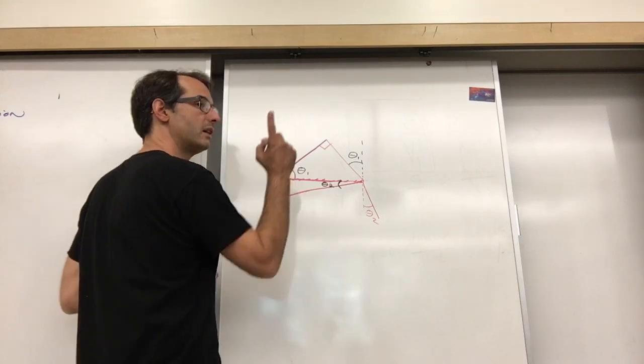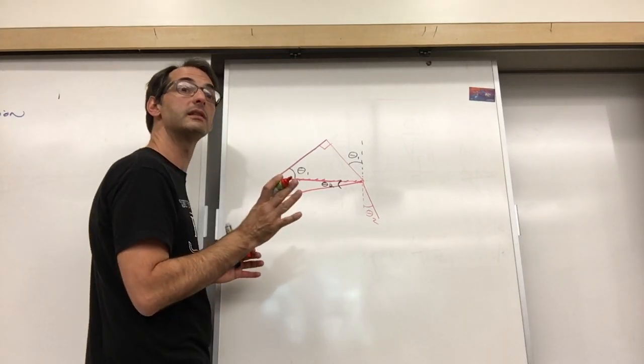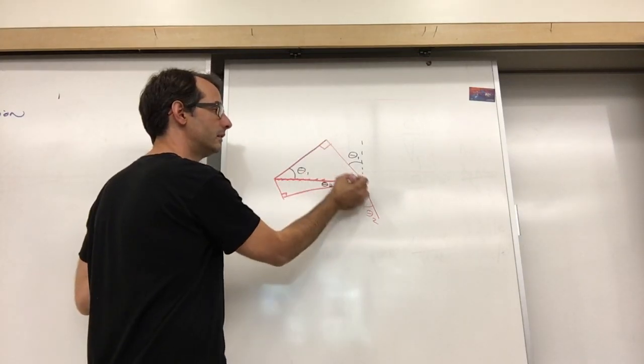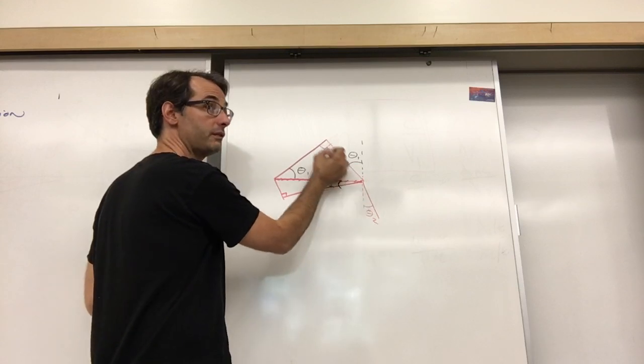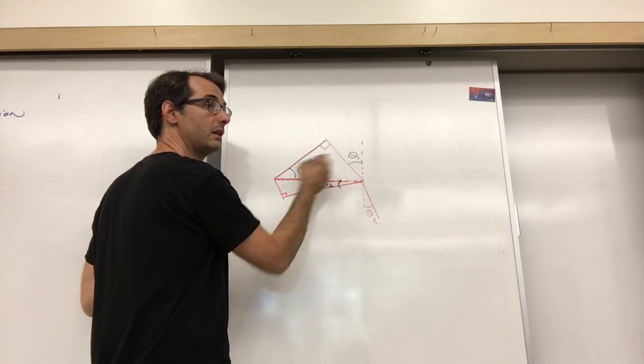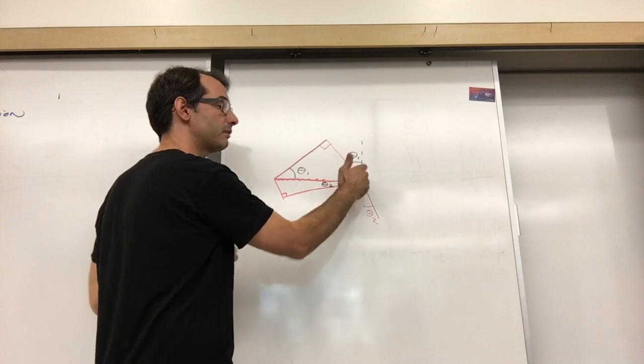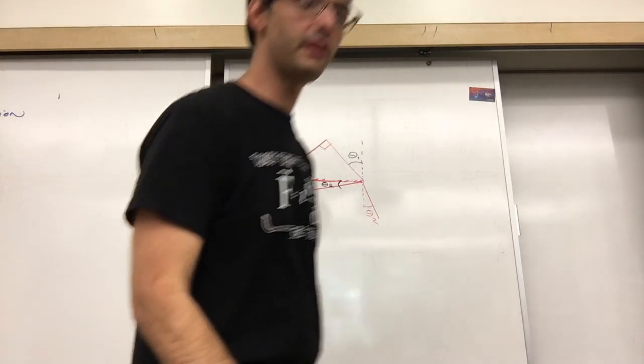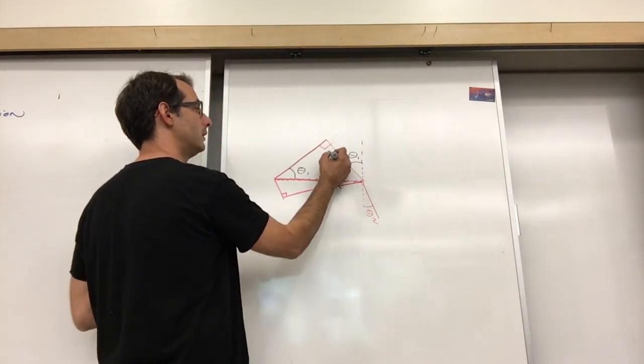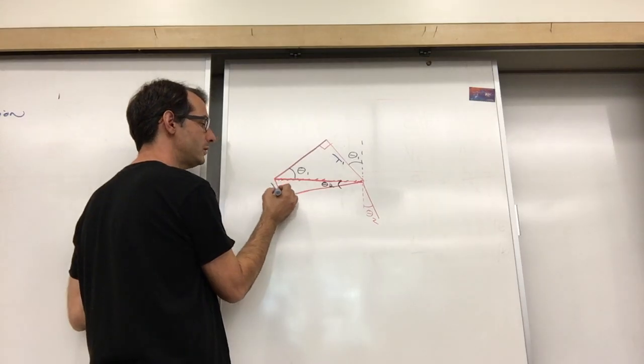Right? Now, I just wanted to also interject a little bit of physics here. This length is something physical. Does anybody remember what this length is? What does this length represent? The wavelength. That's my lambda 1. Okay? This is my lambda 2.